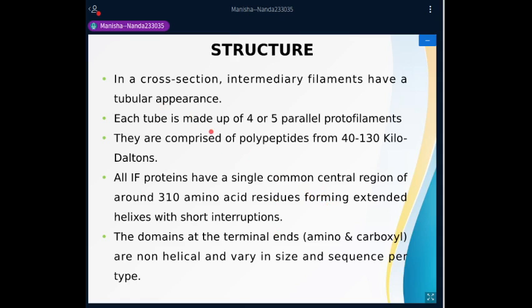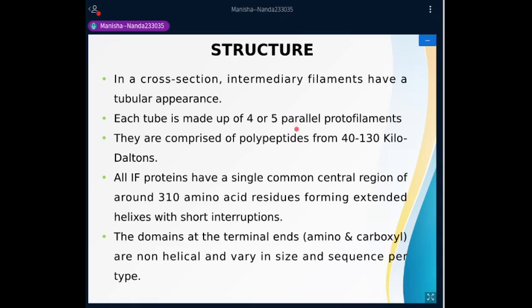Each tube is actually a pile of at least 4 to 5 parallel protofilaments. These protofilaments are themselves polymeric in nature, and these long polymers together assemble in bundles of 4 to 5 in a parallel fashion and form a tube-like structure that is called the intermediate filament.